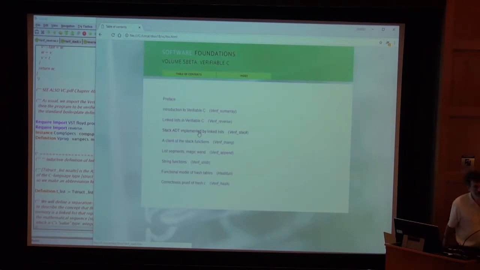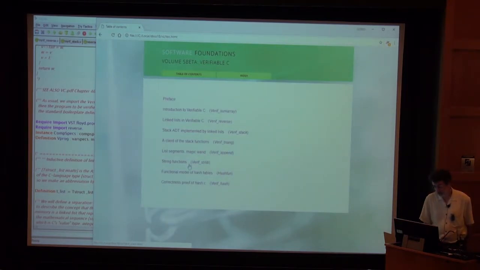So I have a little program that implements an abstract data type for stacks using linked lists, and I'll introduce the homework at the end of this lecture. And then, if you don't want to do any other lecturer's homework this week, you could try out verifying this implementation of a hash table with external chaining. And maybe I'll talk about that in a lecture or two.